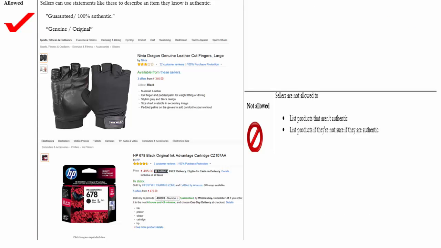Sellers can always use statements such as guaranteed, 100% authentic, genuine, and original. Again, you would notice the left-hand side of the screen shows a listing which is allowed. Sellers, on the other hand, are not allowed to list products that are not authentic, and if they're not sure that they're authentic, you may not go ahead and list a product.